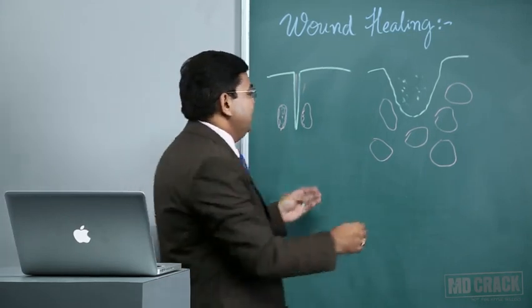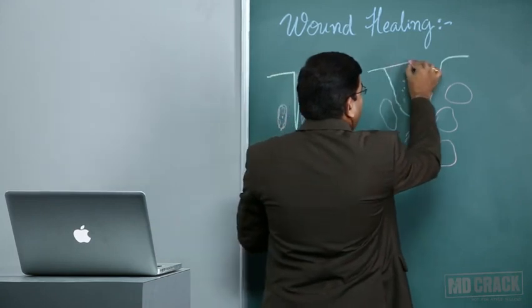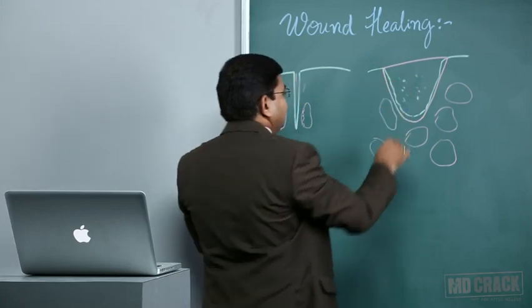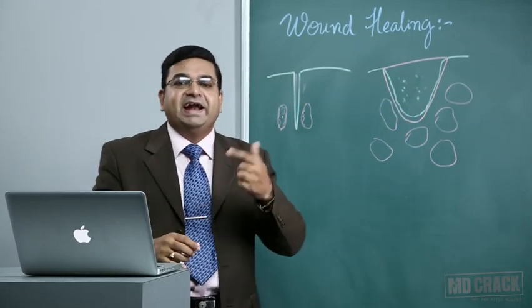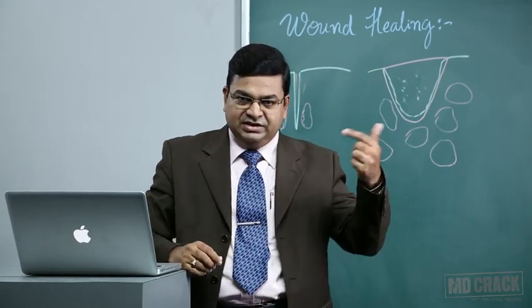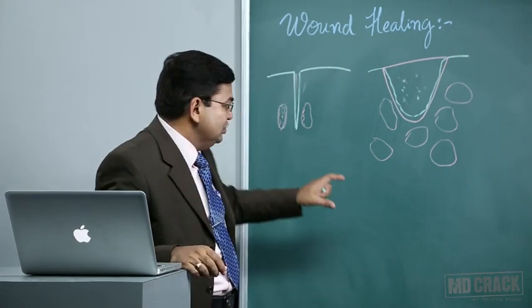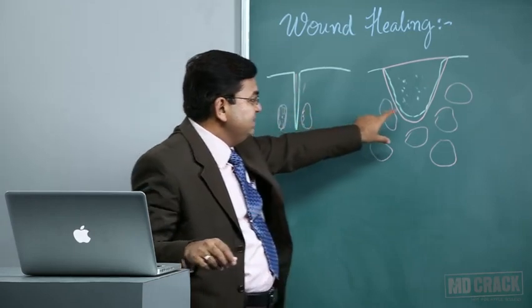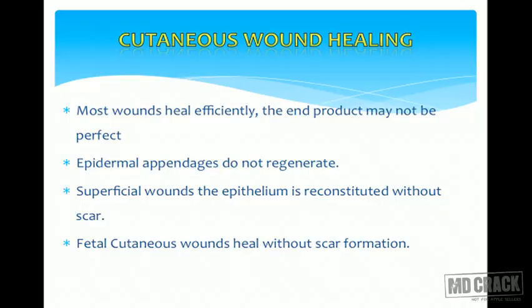Ultimately it will be replaced by a big amount of scar, so the entire thing will heal with scar. This is cutaneous wound healing by second intention, which is what happens with accident wounds. So this is the difference between cutaneous wound healing by first intention and by second intention.